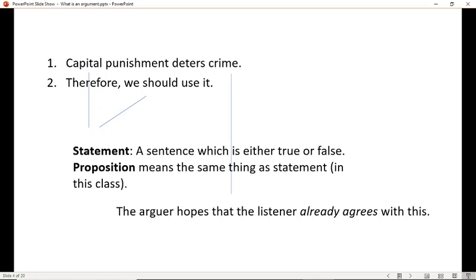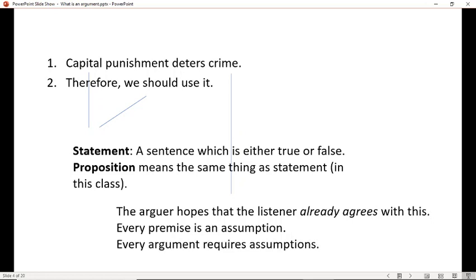And my hope is that you'll say, sure, I agree it deters crime, and then I'll be able to say, therefore, you can see that we should use it. So the arguer hopes that the listener already agrees with the premise. Every premise means an assumption that you're hoping the listener shares with you. You cannot avoid having assumptions in arguments. Every argument requires assumptions. If you don't have assumptions of some kind, you can't make the argument.